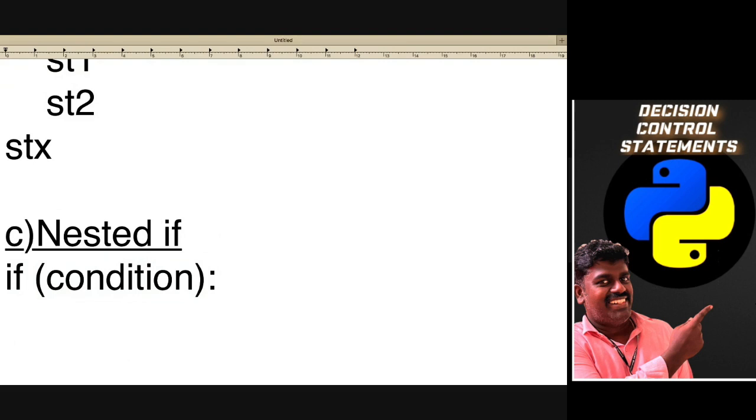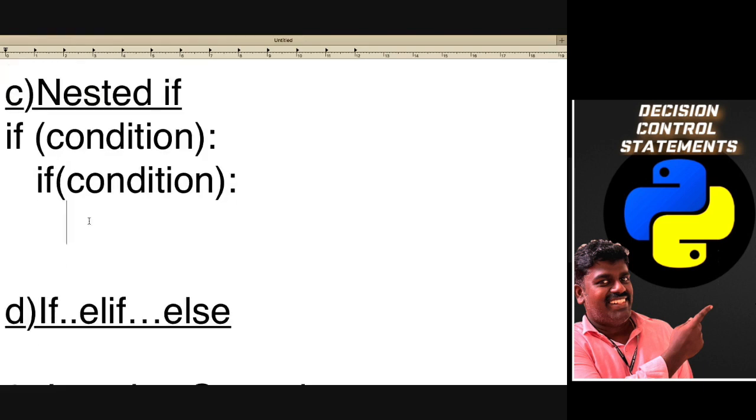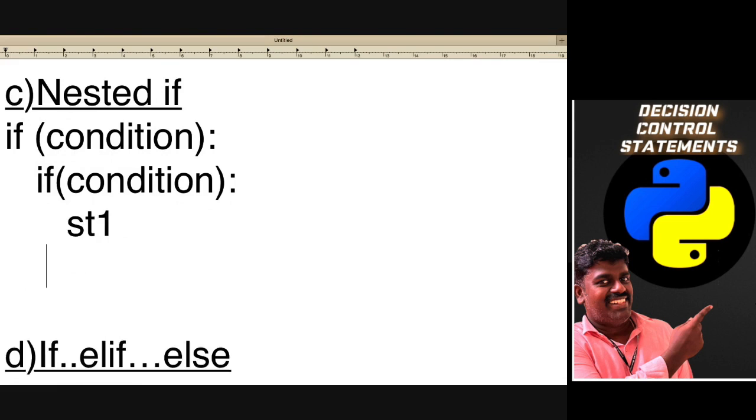Nested if means I am again giving some if. I am not going for a logical operator. Instead, I am going for nested if when I am going to give multiple conditions to check. If this condition is satisfied, again I am going for another if and then a condition. Got my point? That is how I am going to give it. For this again it will be indented automatically, and then some statements will be printed.